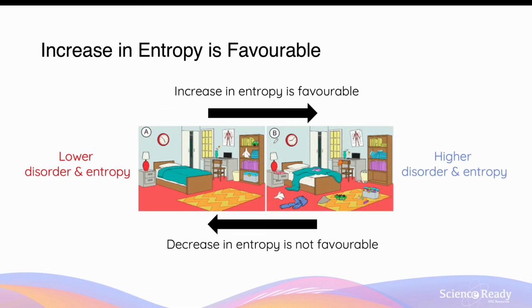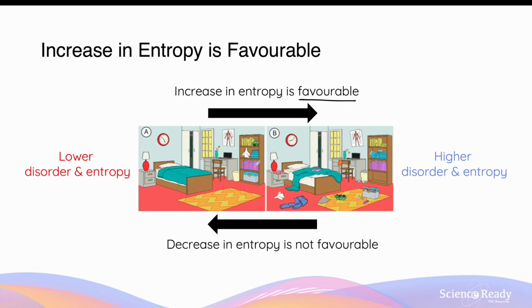In thermodynamics, although both increase and decrease in entropy are possible with chemical processes and reactions, an increase in entropy is generally regarded as favorable. What this means is that molecules and particles prefer to increase in entropy and become more disordered via a process than the reverse reaction where they decrease in entropy. Another way to think about this is when a process would undergo an increase in entropy and become more disordered, it will be more likely to occur spontaneously, that is, occur without any further input of energy from outside of the system, so from the surroundings.